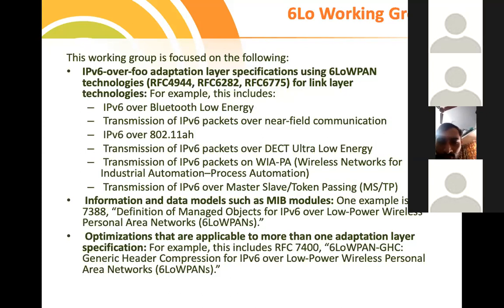Even mesh addressing, everything is readily available and you can't edit that part. You just make use of what is readily available by selecting the option. That's it. If you want to go through these in detail, you may visit the internet and type these RFC numbers: RFC 4944, 6282, RFC 6775. These are the in-depth implementation details, white papers. You can download them from the internet and see how it has actually been implemented.